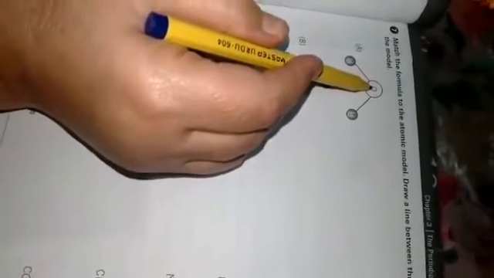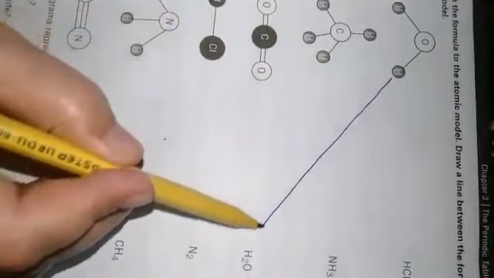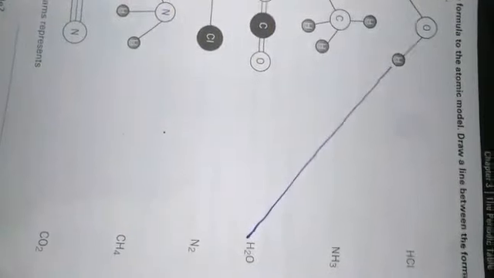Question number 7. Match the formula to the atomic model. Draw a line between the formula and the model. This is model A, and you can easily see that there is one oxygen atom and 2 hydrogen atoms bonded with this oxygen atom by covalent bonding, and this model indicates the molecule of water, which has the formula H2O.